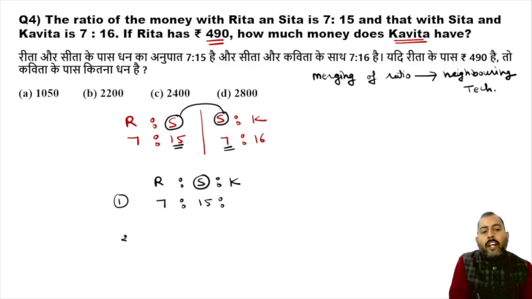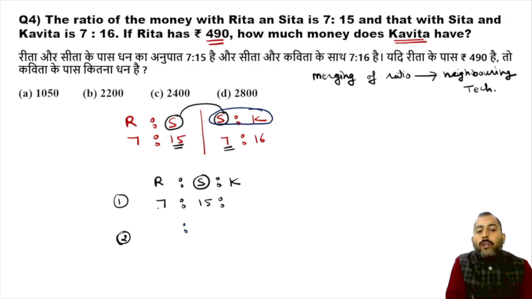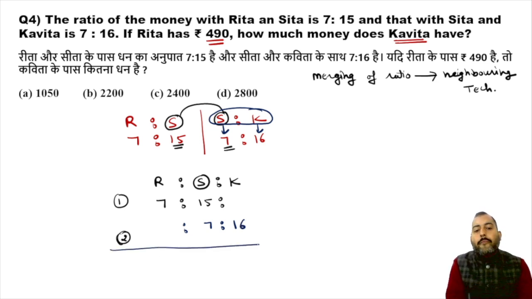Now let's talk about the second ratio. In the second ratio, we do not have anything regarding Rita. So keep the space below Rita in the second ratio empty. In the second ratio, Sita is 7. And in the second ratio, Kavita is what? 16. So firstly, write like this.